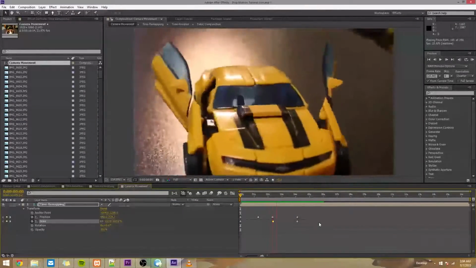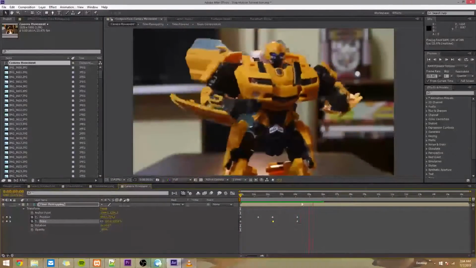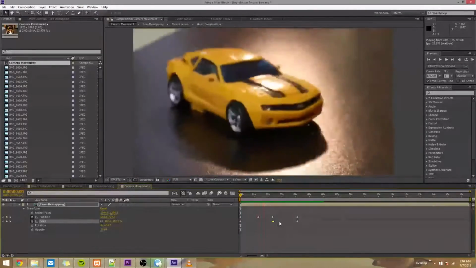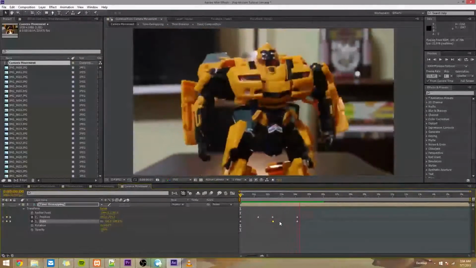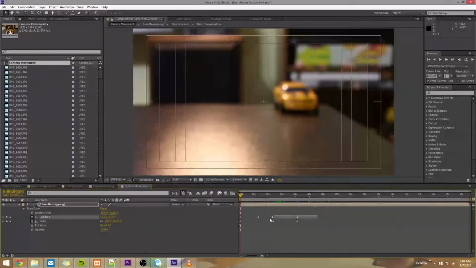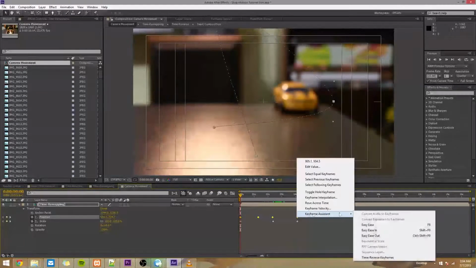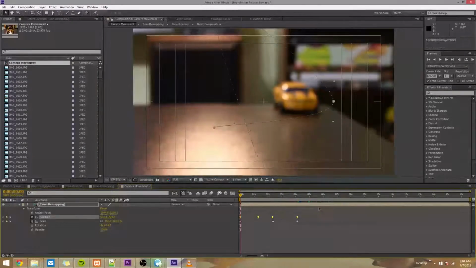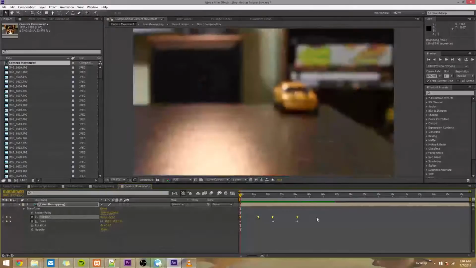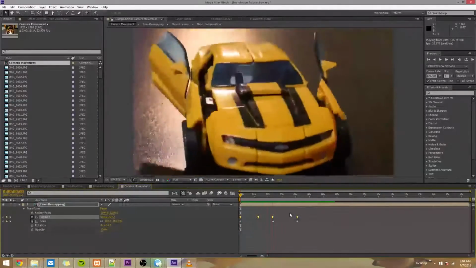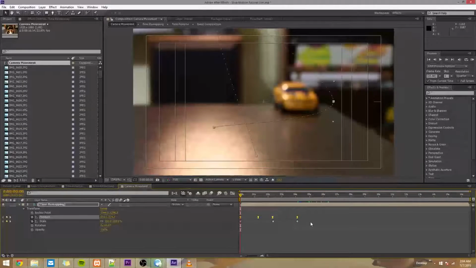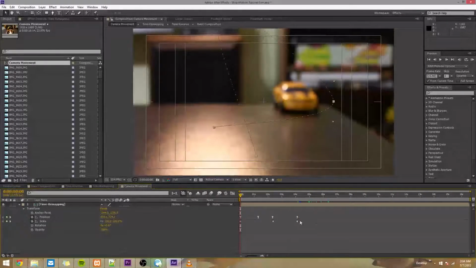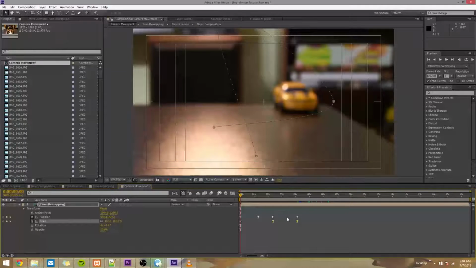it's looking pretty good. We can see that the edge of the video isn't revealed, but you can also see that it's kind of choppy. It doesn't really look like real camera motion, I guess. So to fix that, you can highlight all these keyframes and then press F9 on your keyboard, or you can right click and go keyframe assistant easy ease, and I'll just add some ease to the keyframes so that they switch more gradually so it doesn't look so hard or harsh, and that's a really nice touch I like to add. And then I'll do that to scale too, since that's kind of how zooming works if someone were really there holding the camera and turning the zoom.